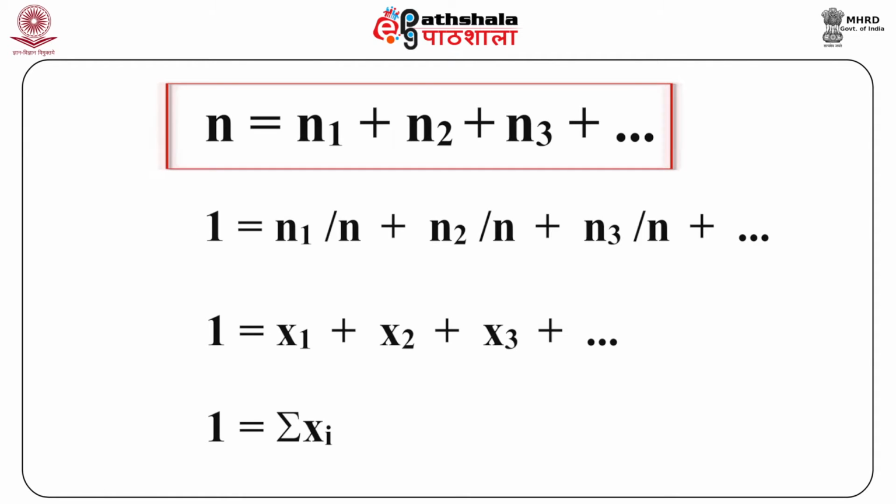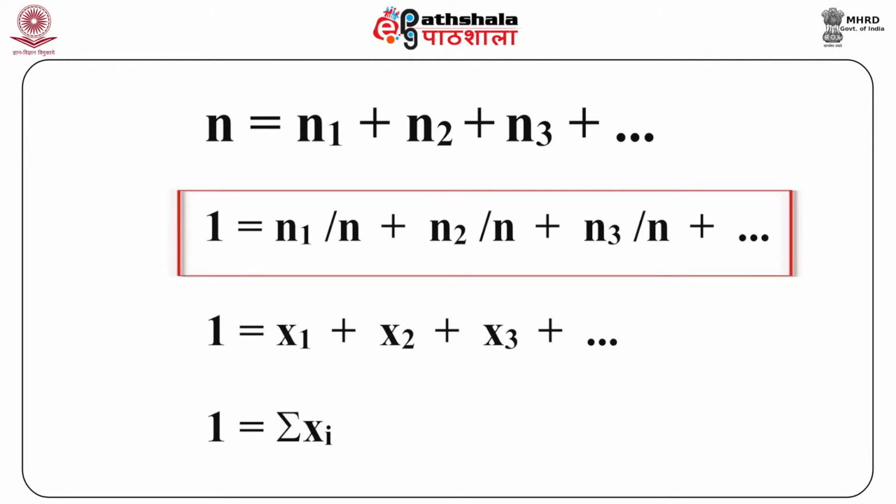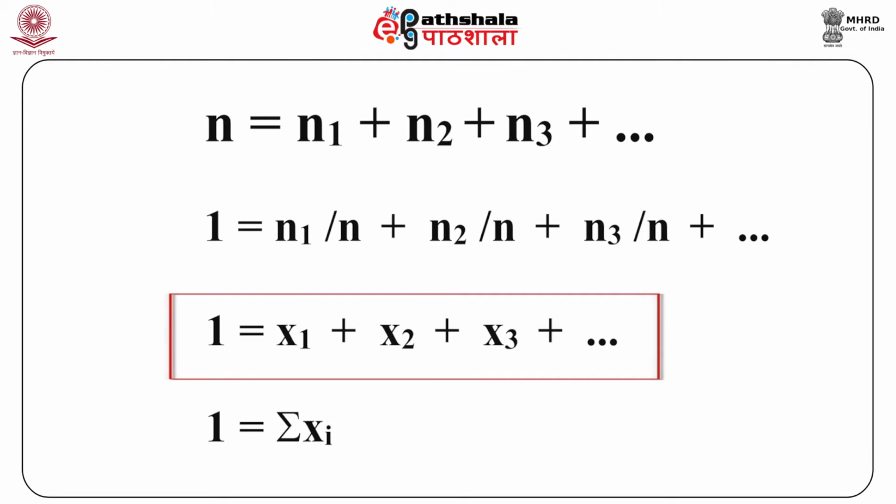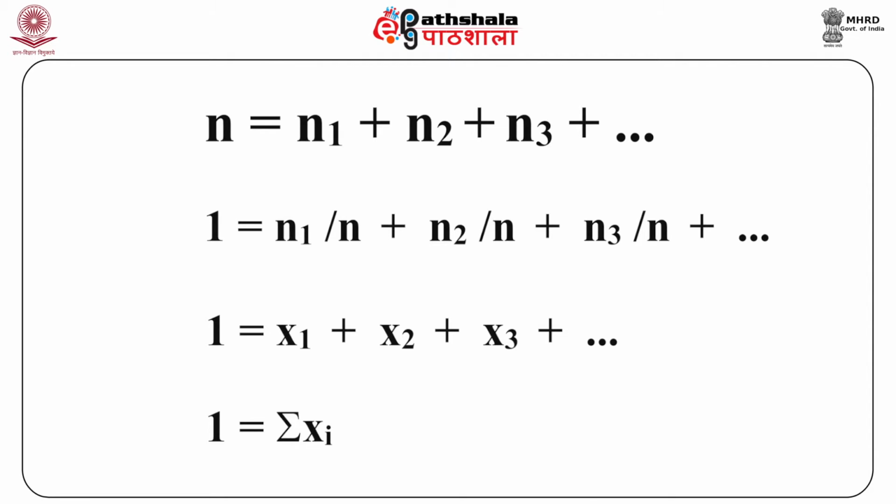Total number of moles is given by N = N1 + N2 + N3 + so on. Dividing this equation by N, we get 1 = N1/N + N2/N + N3/N + so on, which is equal to χ1 + χ2 + χ3 + so on, equal to Σ χi.